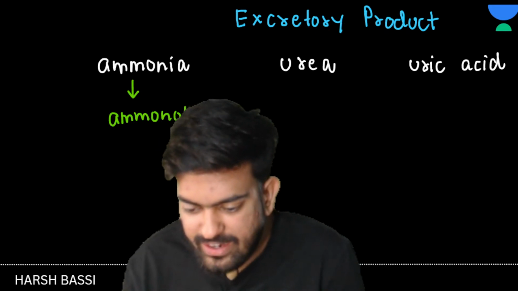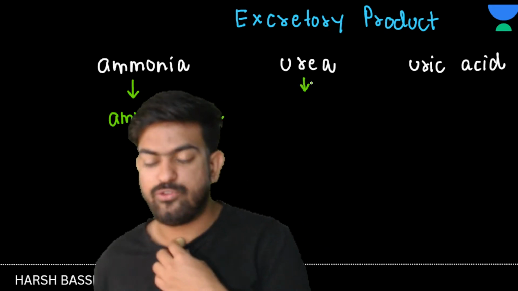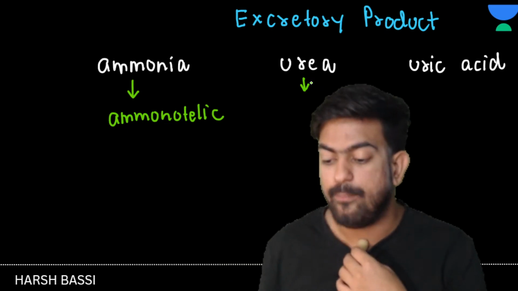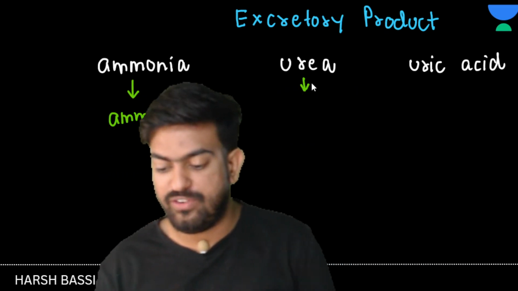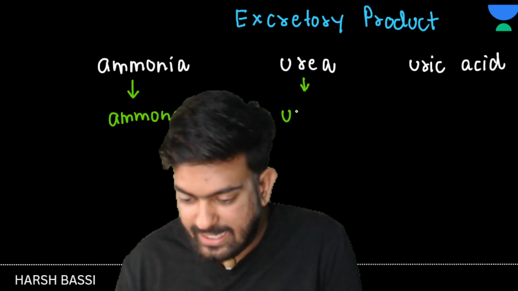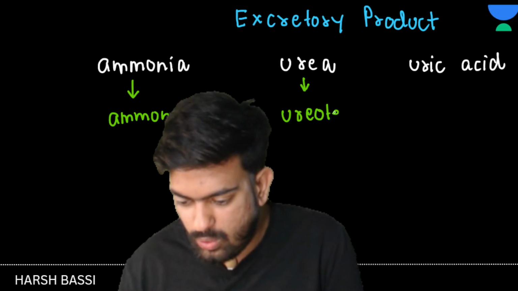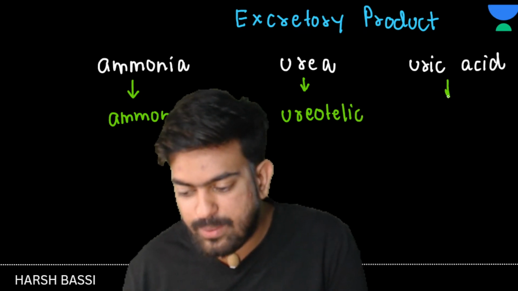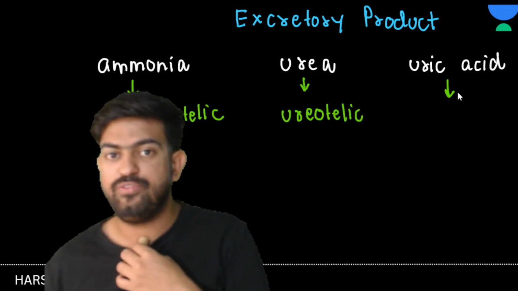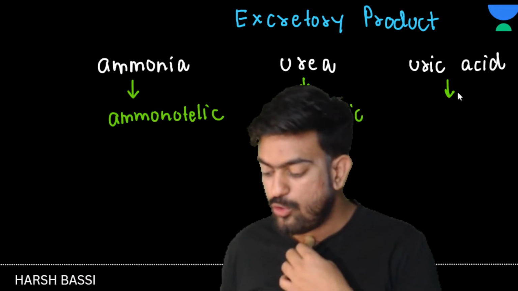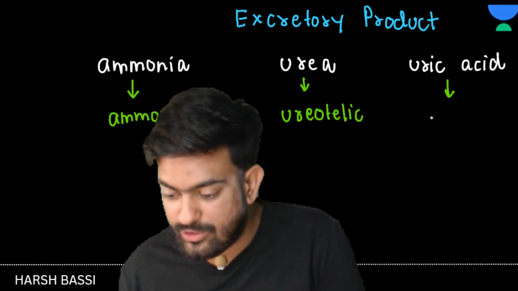Now, suppose there is an organism which is removing urea. Such type of organism will be known as ureotelic. And if there is some organism which is releasing uric acid, such type of organism will be known as uricotelic.